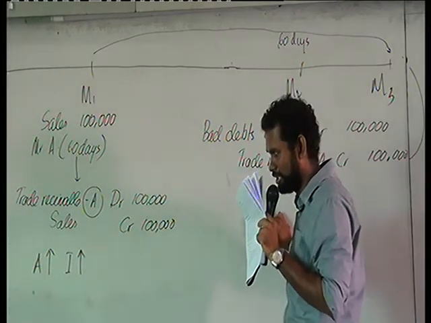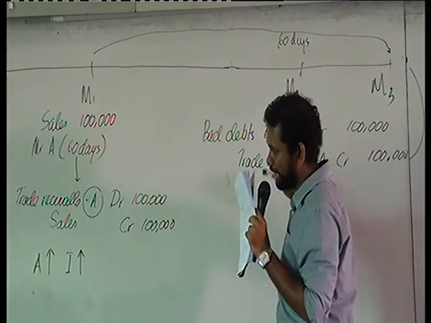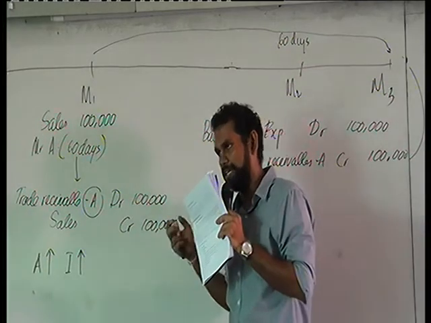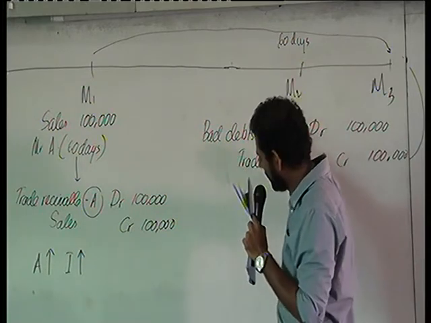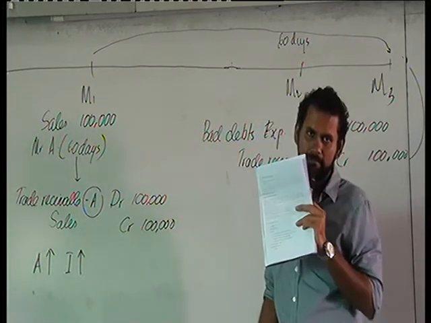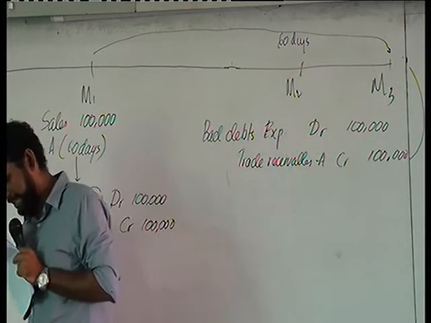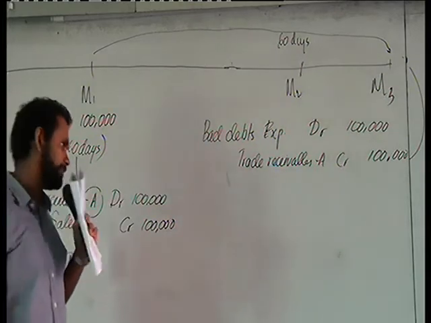That is certain at this point, so we need to de-recognize or remove the asset, so the asset account is credited. And if we have a receivable and we cannot recover it, that's a loss to the entity. So the loss amount we are charging as an expenditure. Increase in the expenditure is a debit, decrease in the asset is a credit.